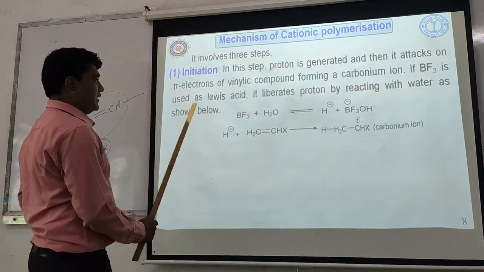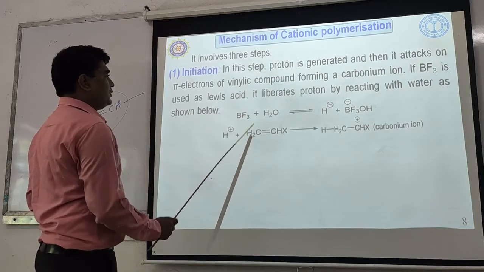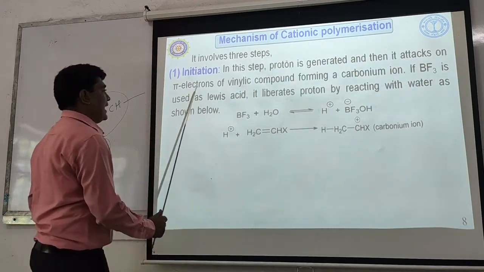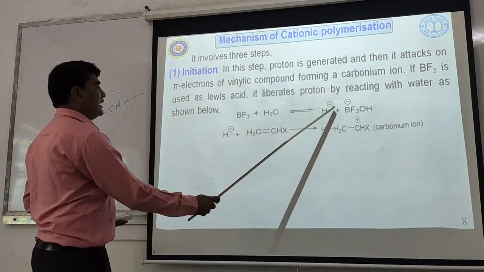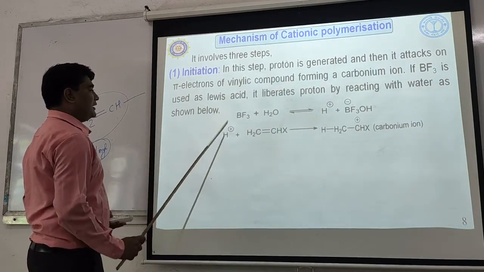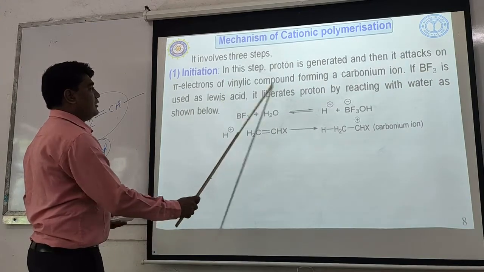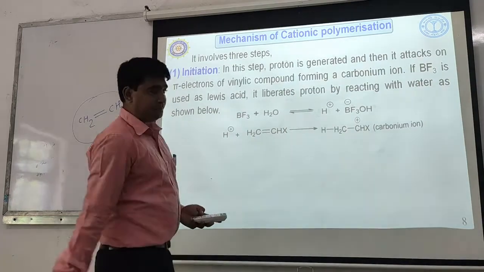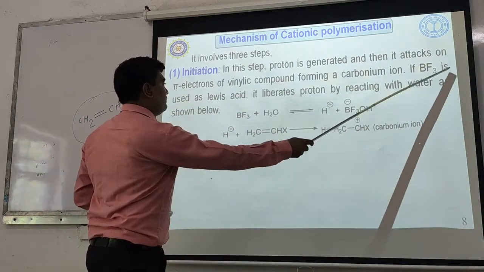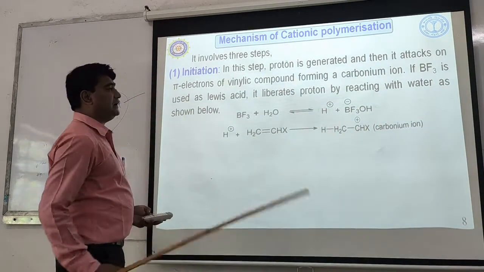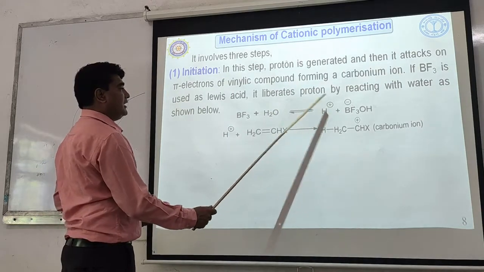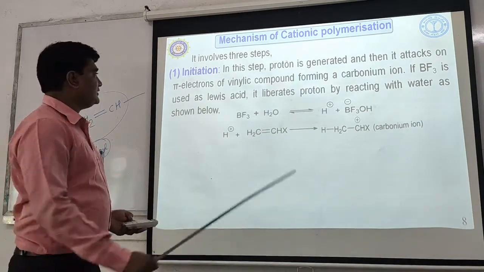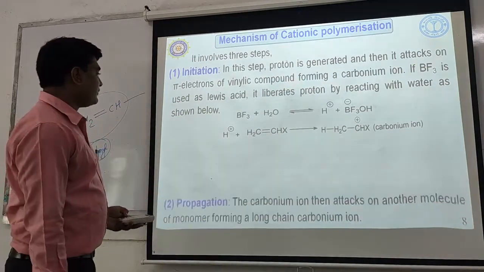So here is the explanation. In this step, the proton is generated, and then it attacks the pi electrons of the vinyl compound, forming a carbonium ion. For example, if BF3 is used as a Lewis acid, it liberates a proton by reacting with water, which is shown in blue. So this is your initiation step.